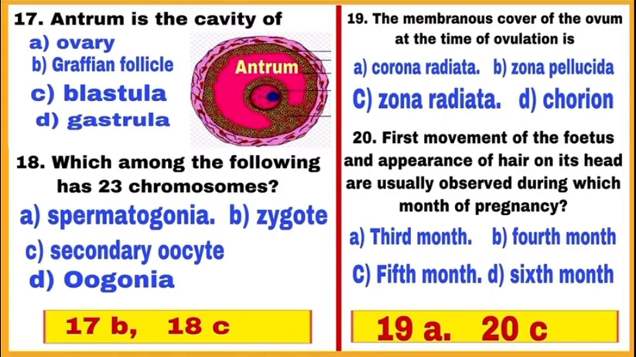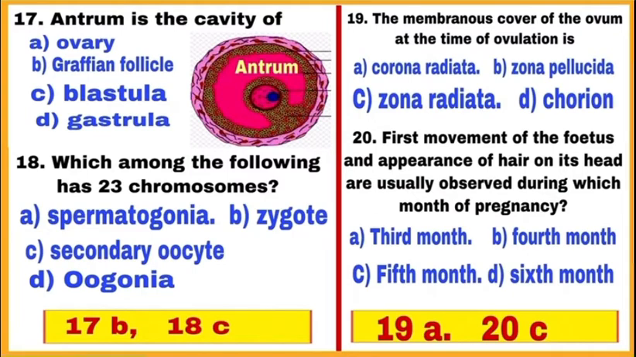Question 17. Antrum is the cavity of. Out of ovary, Graafian follicle, blastula and gastrula. Antrum is the cavity which is present in Graafian follicle. So, the correct choice is B, mark B.